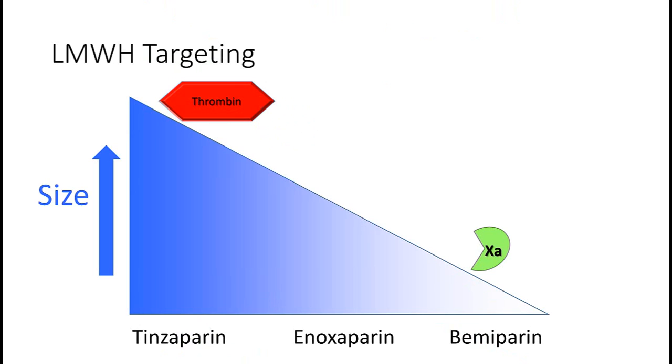Low molecular weight heparin products are developed by creating a batch of heparin molecules and then separating them by size. Their size determines the specificity with which they attack Xa relative to thrombin. So smaller low molecular weight heparins have greater Xa activity versus thrombin activity.